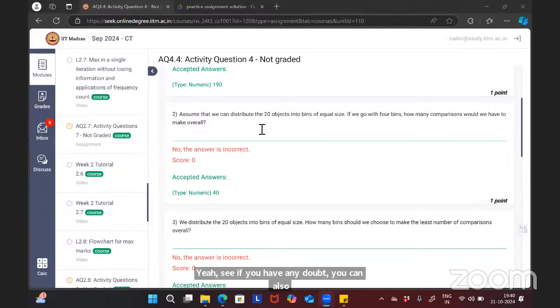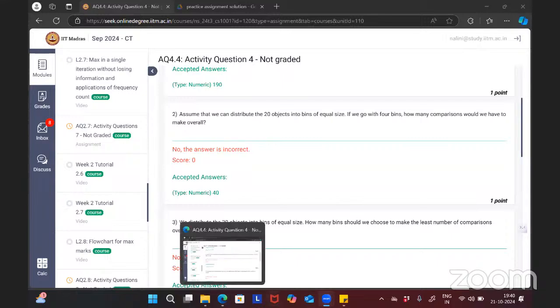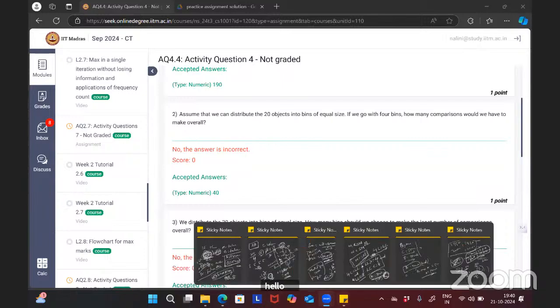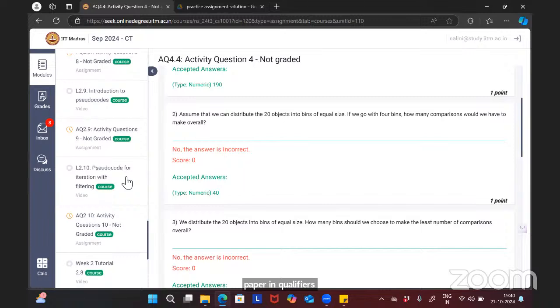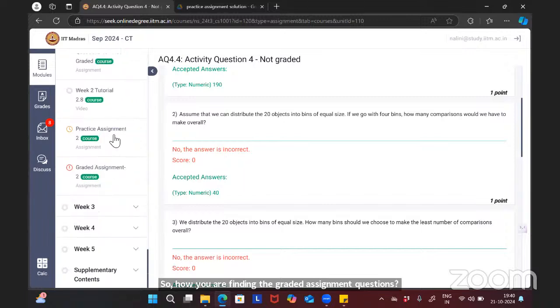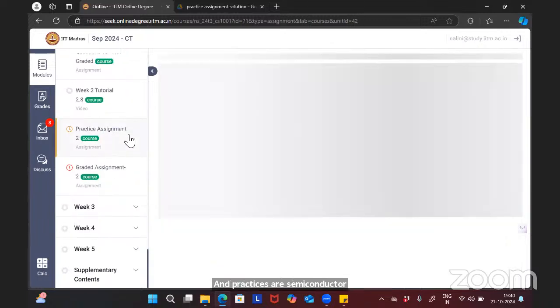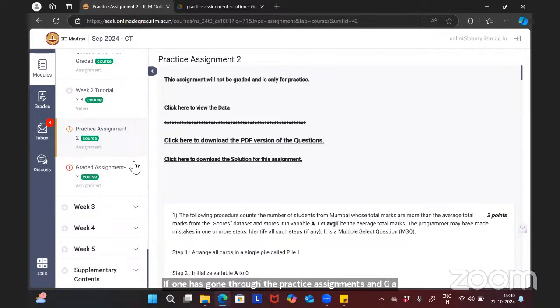Hello, am I audible? Yeah, you are audible. I have a general query about the level of the CT paper in the qualifiers. How are you finding the graded assignment questions and practice assignment questions? Same level. If one has gone through the practice assignments and GAs, one can do the qualifiers well.